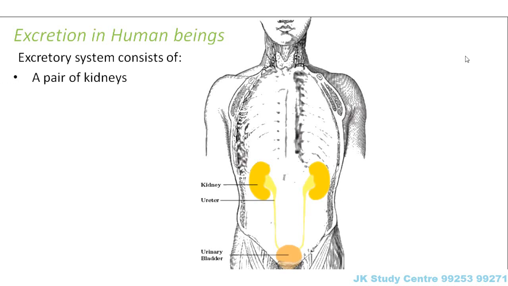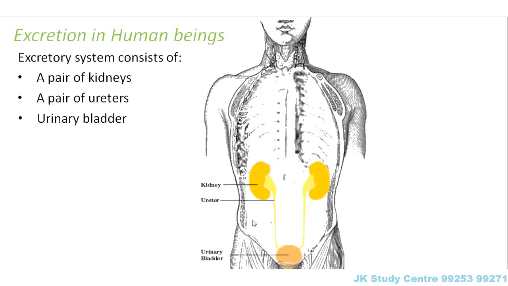So this system consists of a pair of kidneys, which you can see here. They are the two bean-shaped structures. A pair of ureters, these tube-like structures which you can see here. A urinary bladder, this peach-colored structure, and a urethra. So this small opening is the urethra. So these four organs together form the excretory system in human beings.